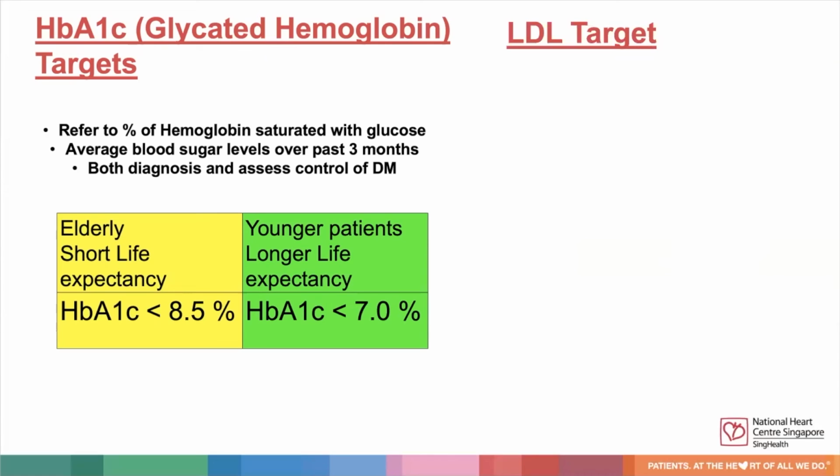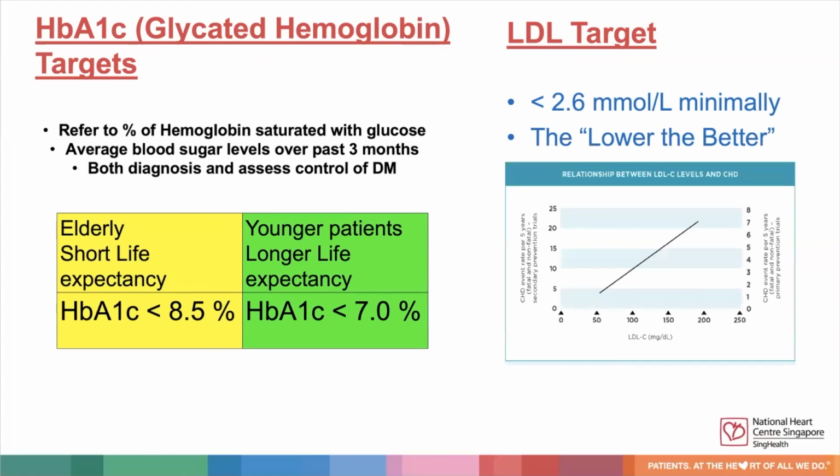With regards to cholesterol lipid targets, as most people with diabetes are considered to have at least a moderate CVD risk, it is reasonable to target an LDL of less than 2.6 minimally and to be on at least a moderate dose of statins. As mentioned in my earlier talk, there's a linear relationship between LDL and cardiovascular events. Hence, for patients in a high risk group, it is reasonable to have lower LDL levels, i.e., the lower, the better.